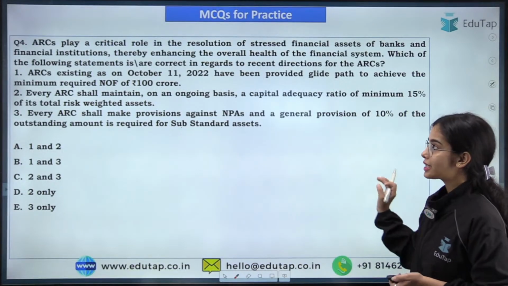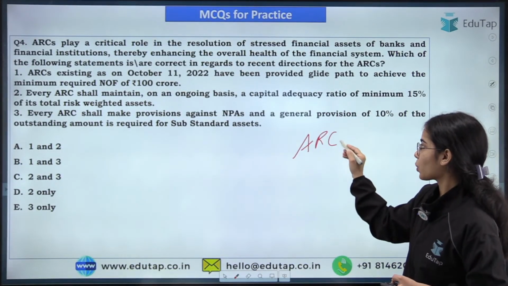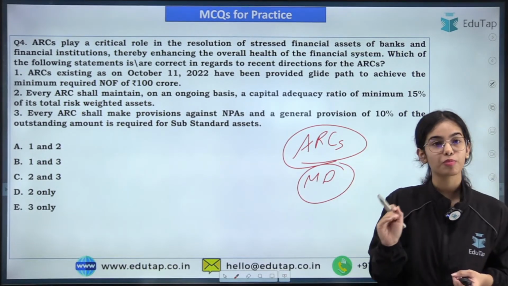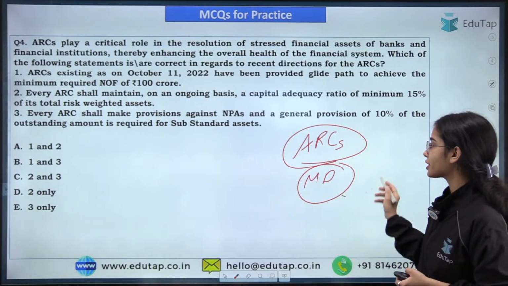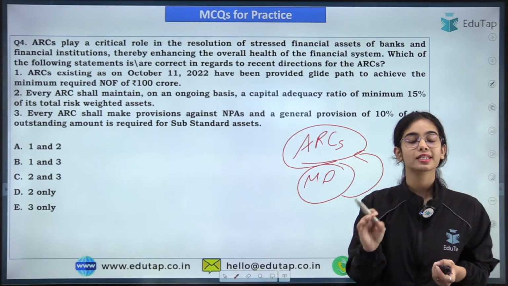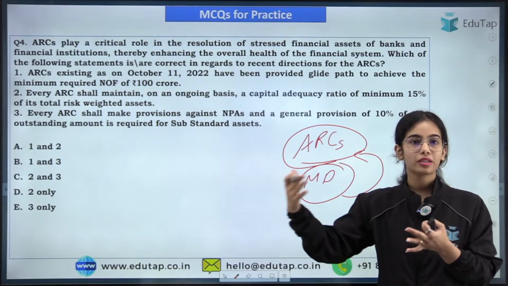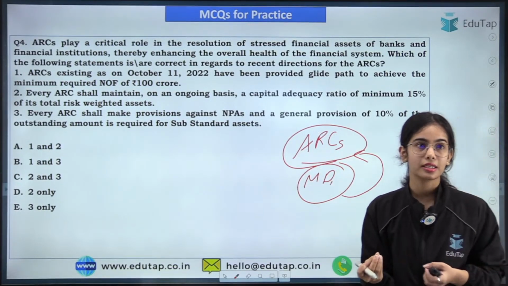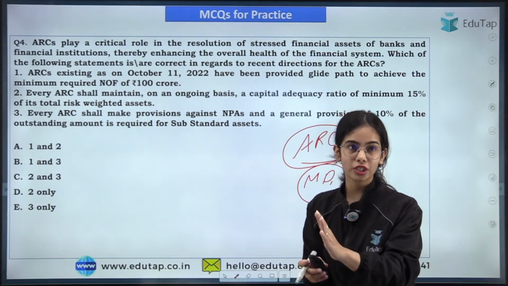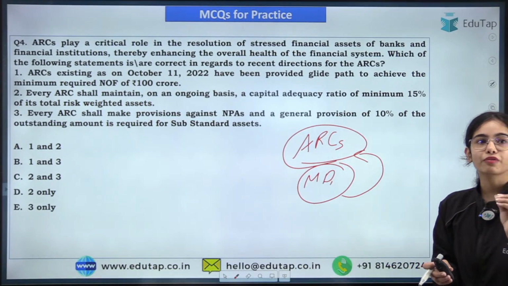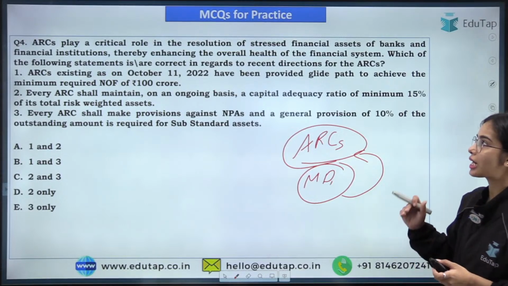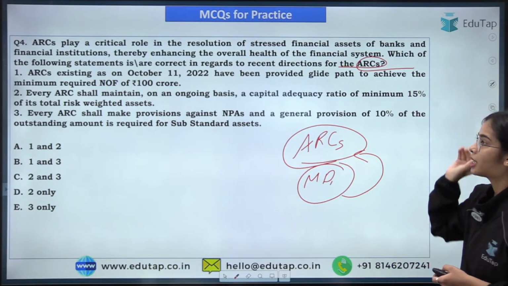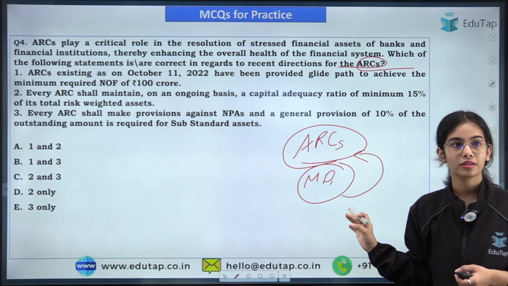Now coming to the next news article, that is ARCs. This is one of the most important master directions that has been released by the Reserve Bank of India regarding the asset reconstruction companies, and the ARCs have been in the news quite a lot. So try to answer this question regarding the asset reconstruction companies. You have to tell which of the following statements is or are correct in regards to the recent directions for the asset reconstruction companies.